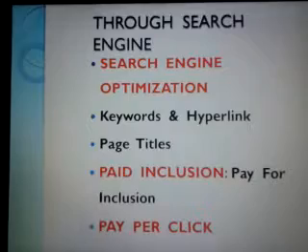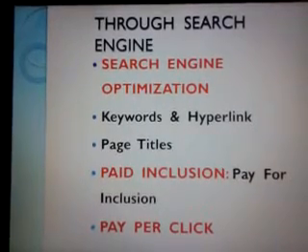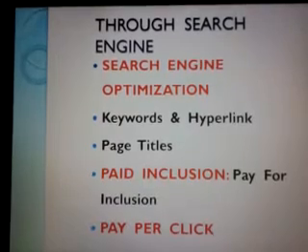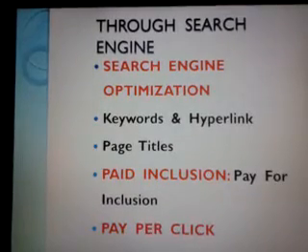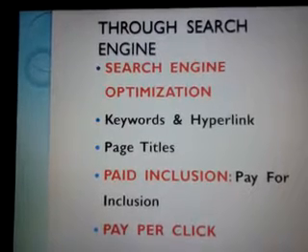After finding these keywords, the marketers contact the search engines and tell them they want to go for the pay-per-click option.